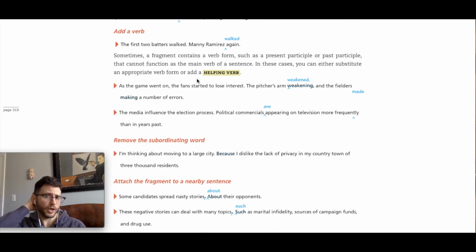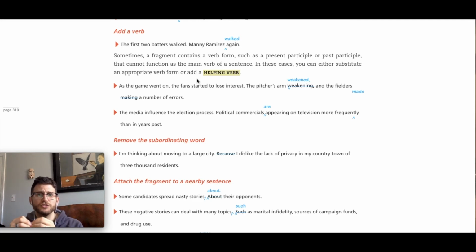And so what your book is telling you here is sometimes those helping verbs are missing or left out. Okay. And we can fix that. And if those helping verbs are missing, those helping verbs are essential because they're partnering with the main verb.